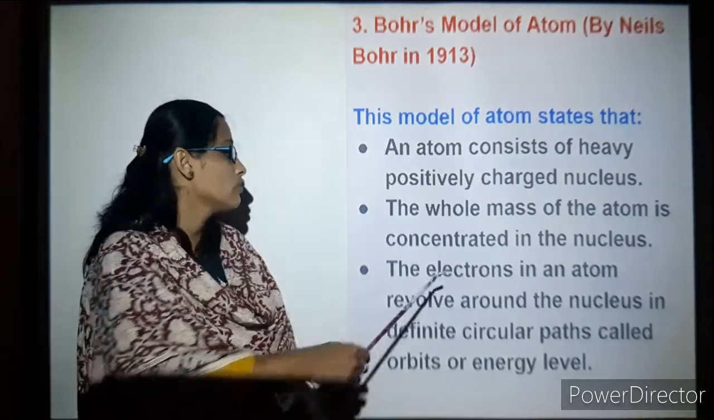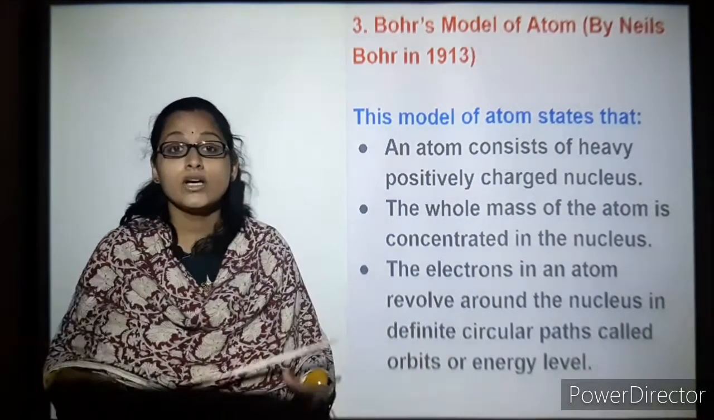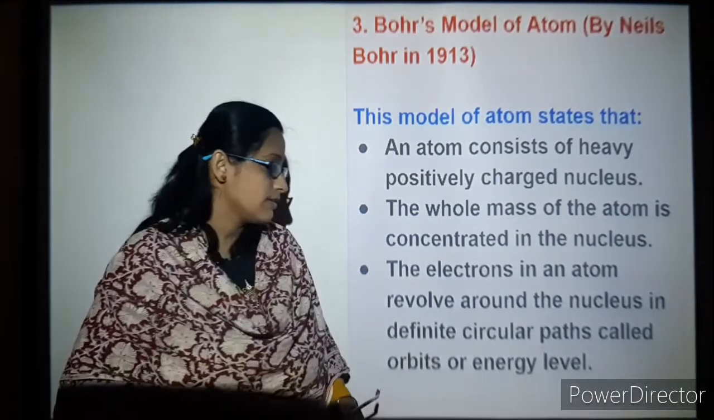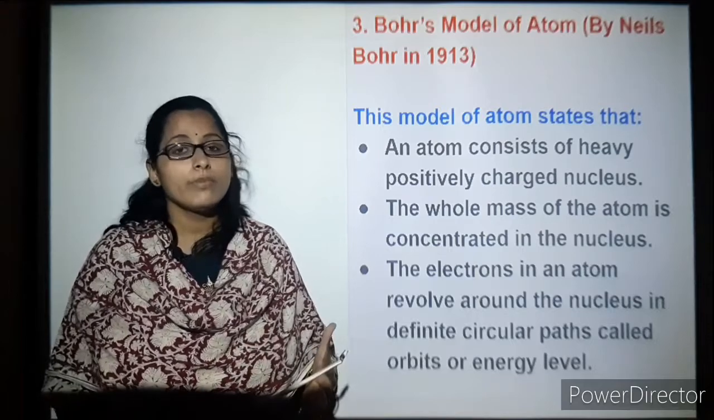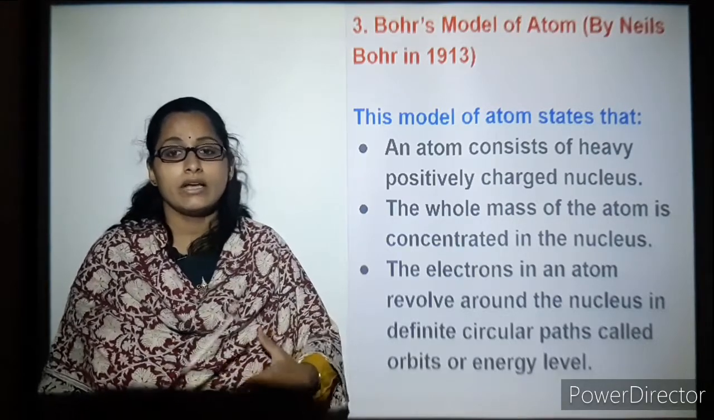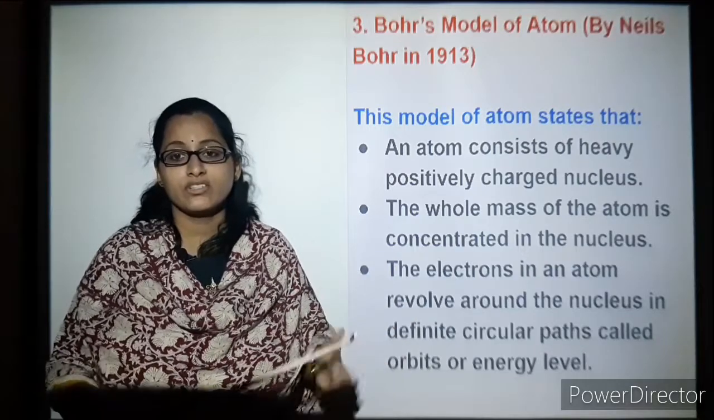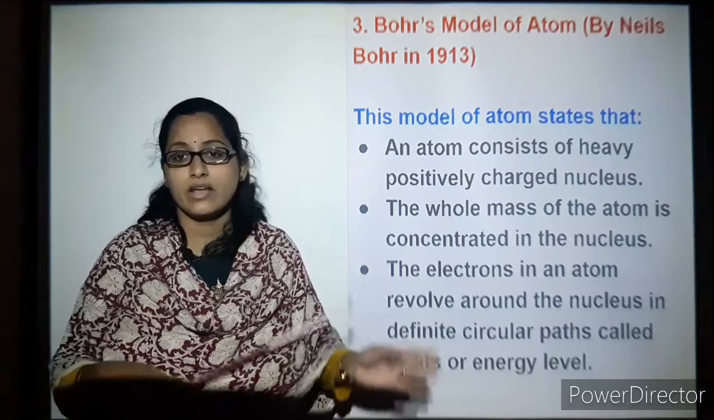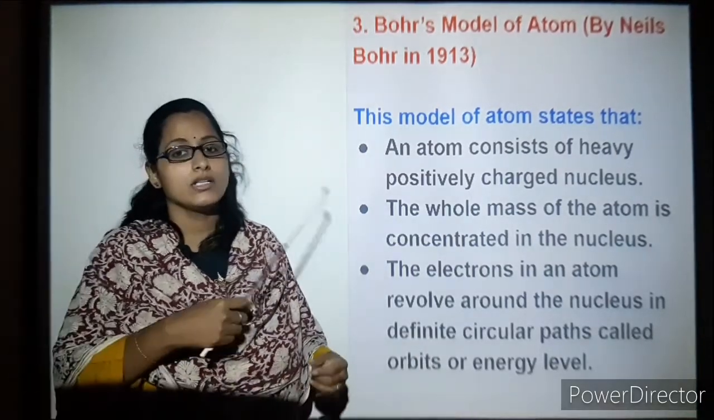He also said that electrons in an atom revolve around the nucleus in definite circular paths, which he called orbits or energy levels. As we have discussed previously, these are the shells: first shell, second shell, third shell, fourth shell, or K shell, L shell, M shell, etc. That was discovered by Niels Bohr.